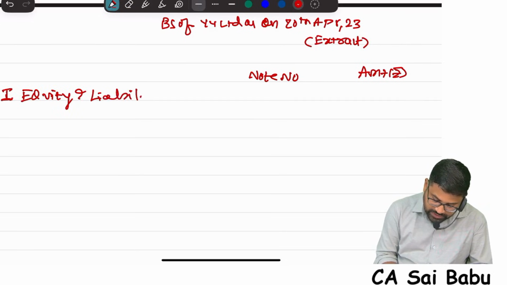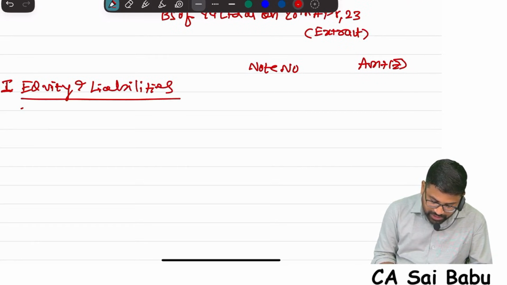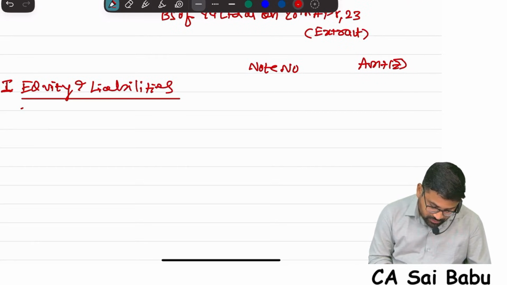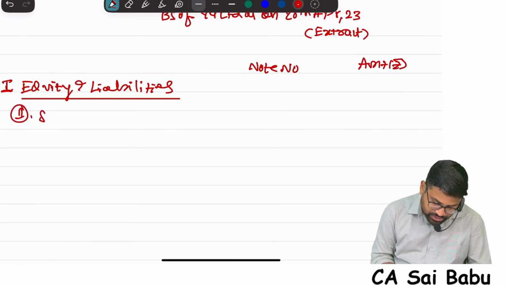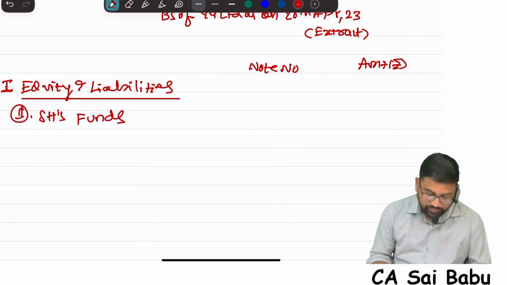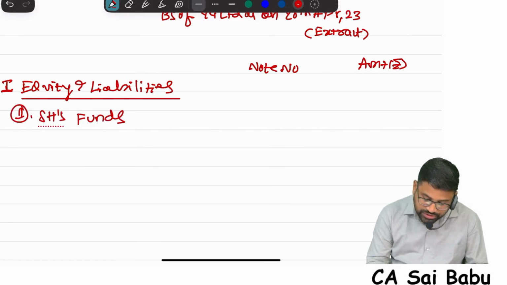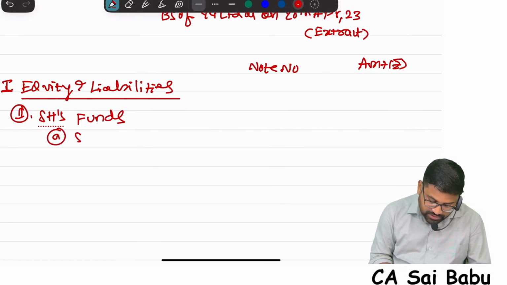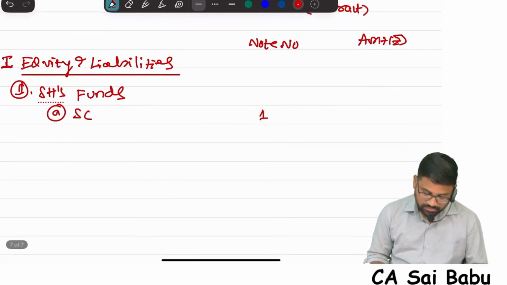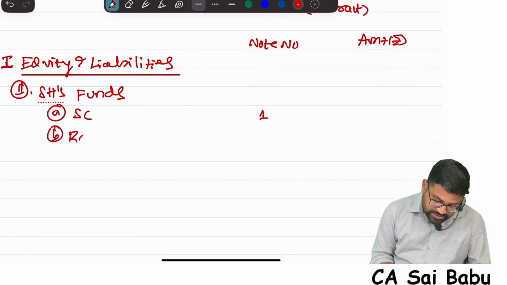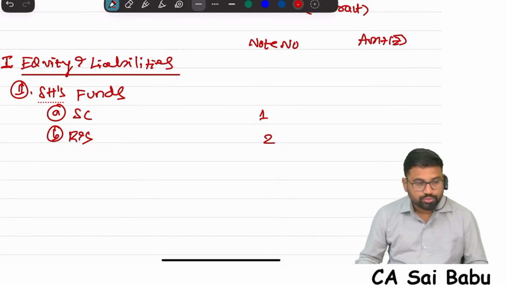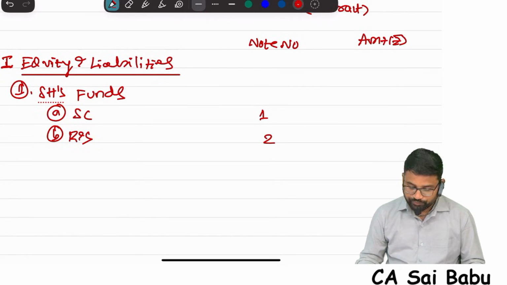This is the first part of the balance sheet. In equity and liabilities of the company, the first head is, sir, shareholders' funds. In shareholders' funds, first I will write share capital. For this, note number 1. Next, reserves and surplus. For this, note number 2.